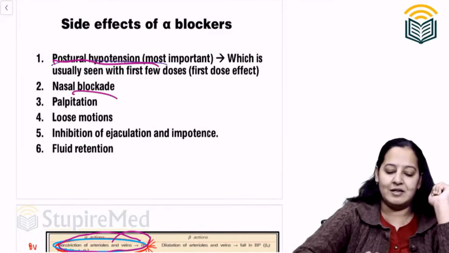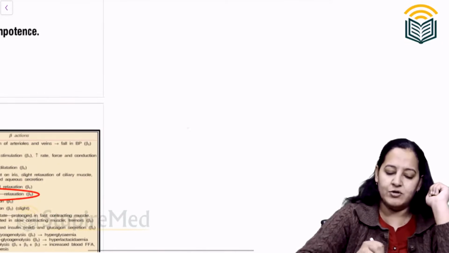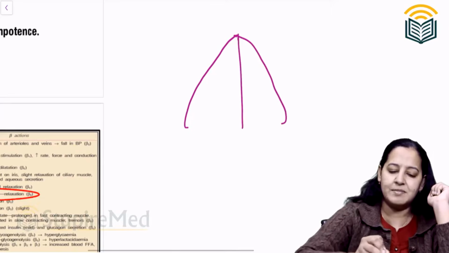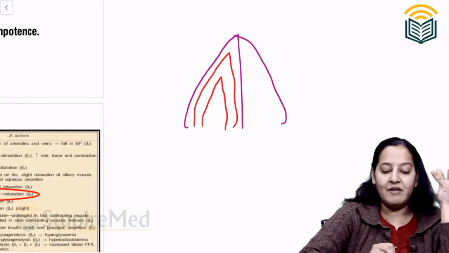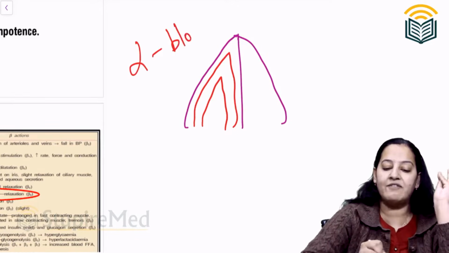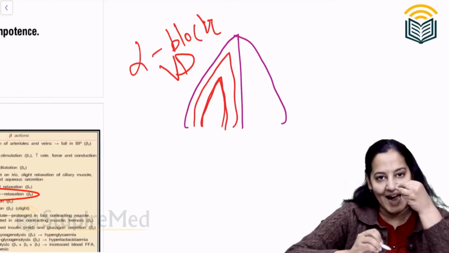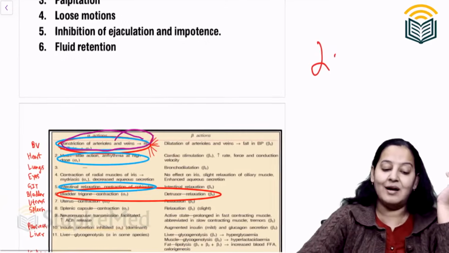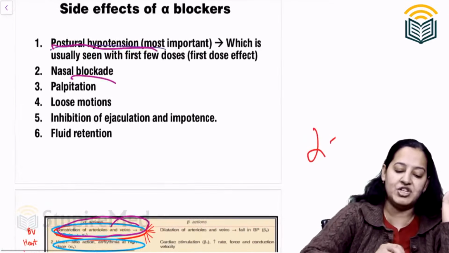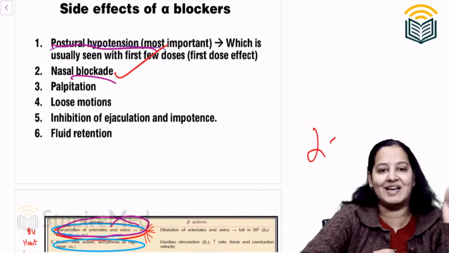Nasal blockage can be there. You know what is nasal blockage? So this is the nose. I have explained it to you before. This is the nose. This is the nasal septum. These are the blood vessels inside the nose. So these alpha blockers we are talking about cause vasodilatation. So if these blood vessels get dilated, nasal blockage will be there. So if you are using alpha blocker for any disease, the patient may complain of nasal blockage. Nose is always closed, it is blocked, it is congested.